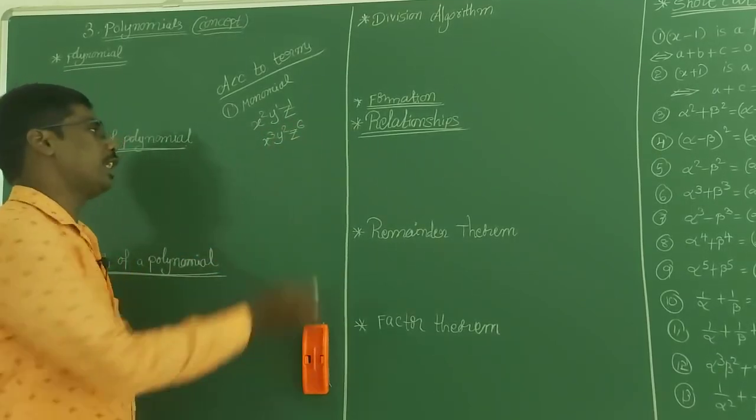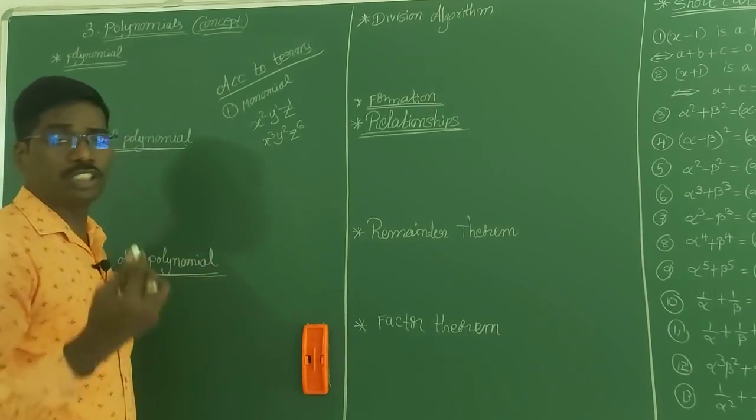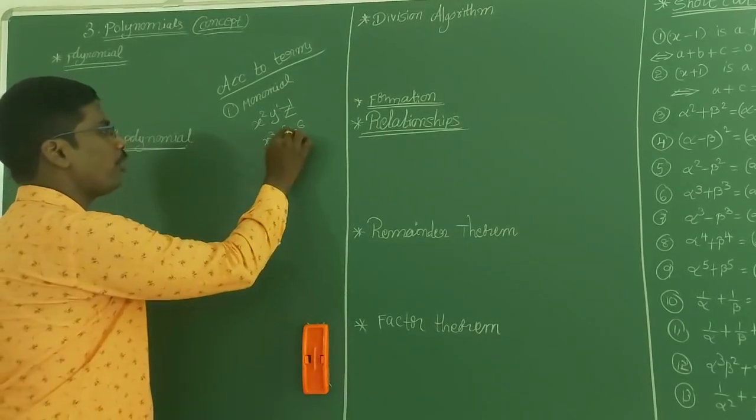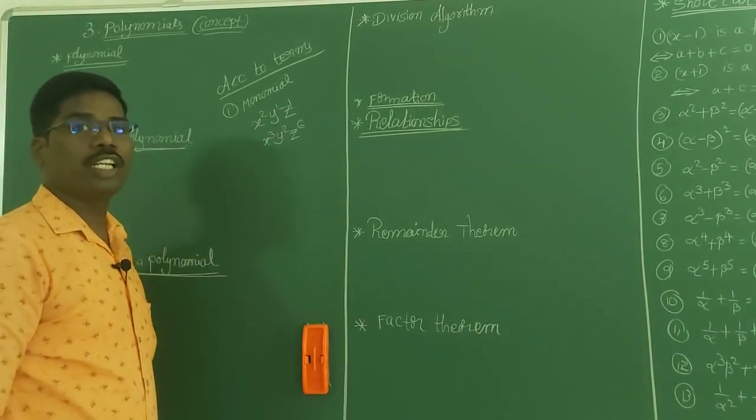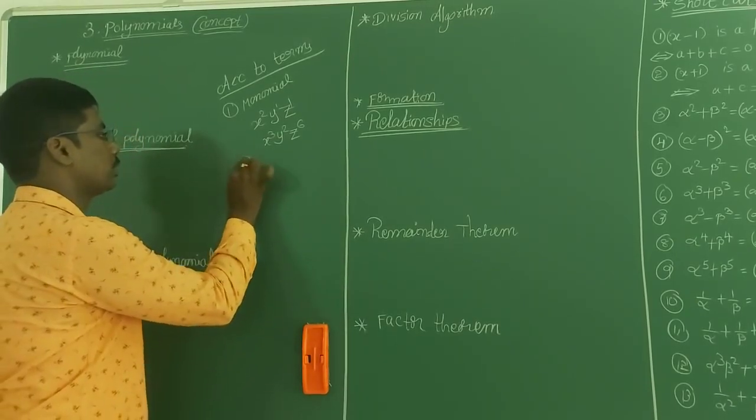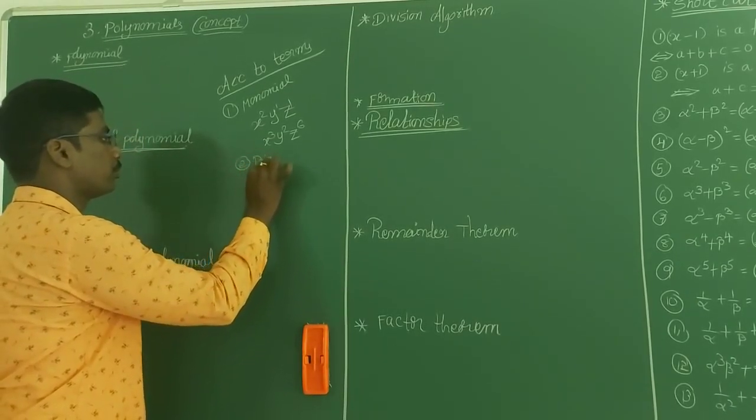What is the degree of this term? x cube y square z power 6. So 3 plus 2 is 5, 5 plus 6 is 11. So 11 is the degree of this monomial. Next, binomial.